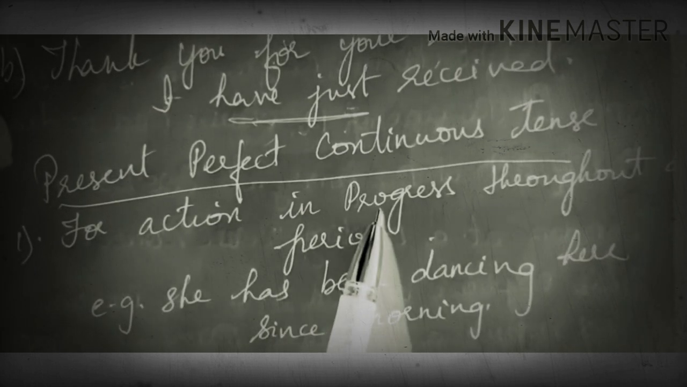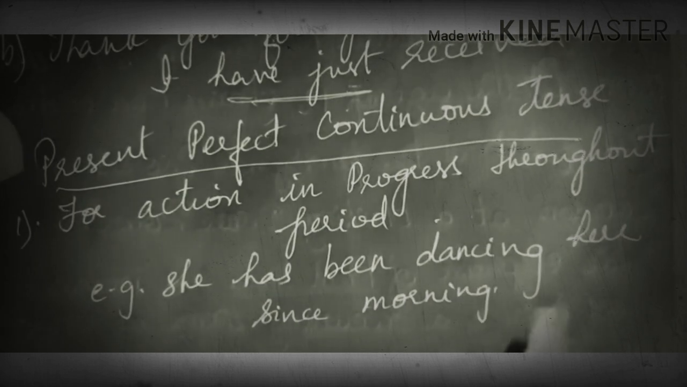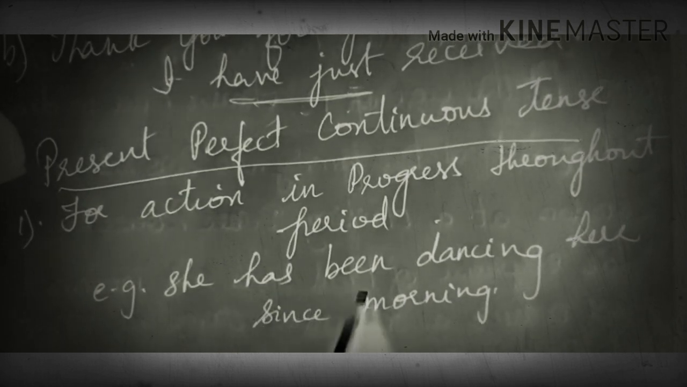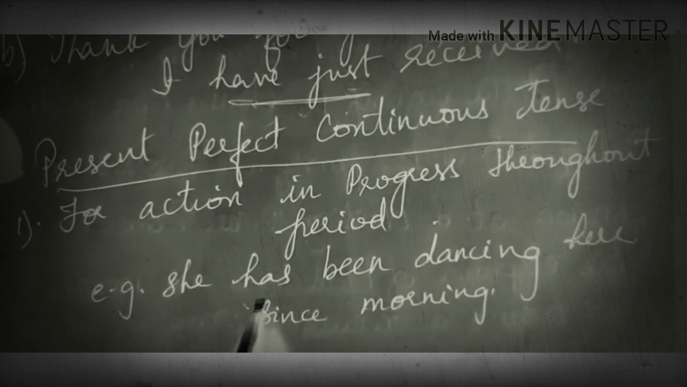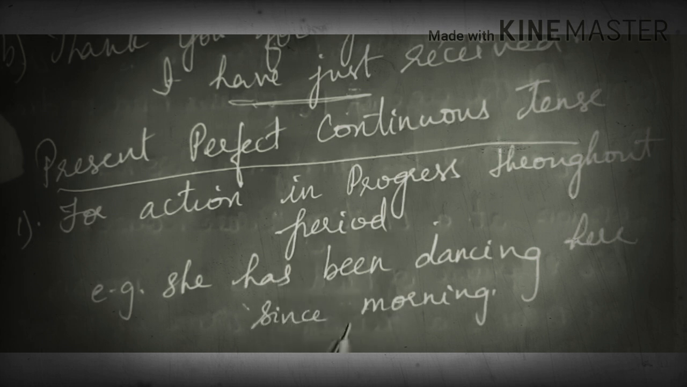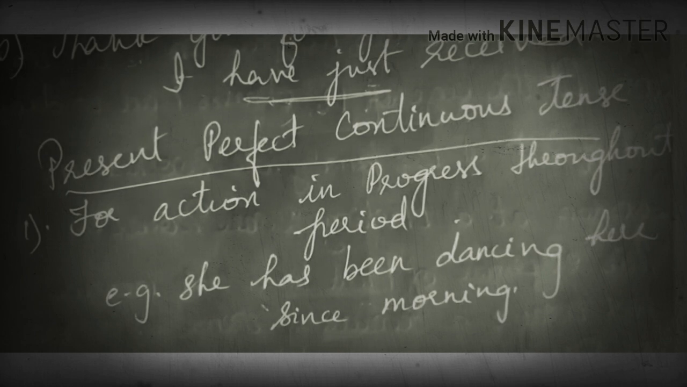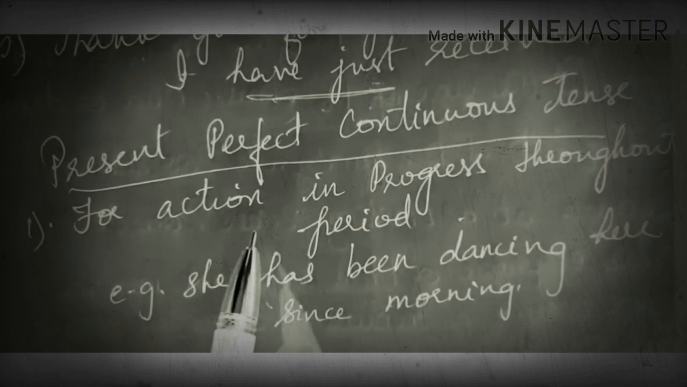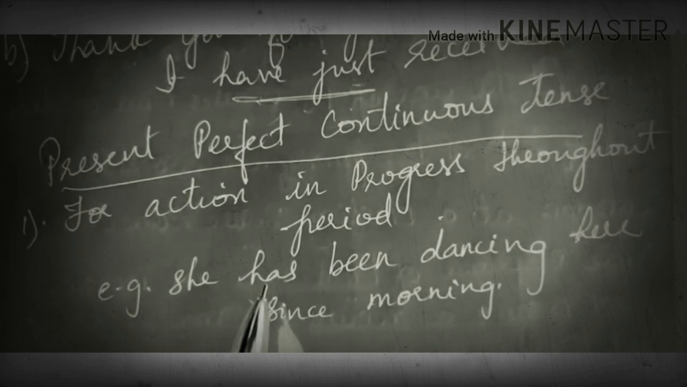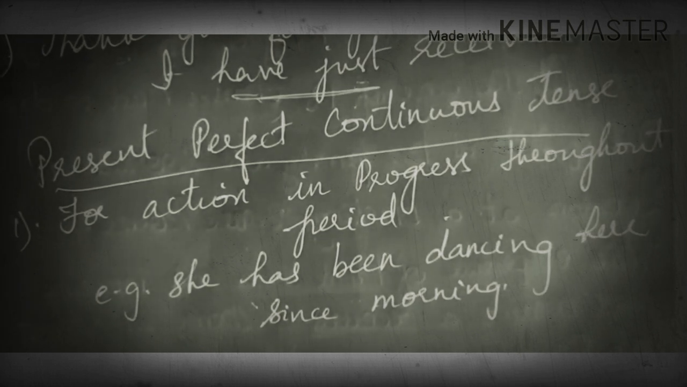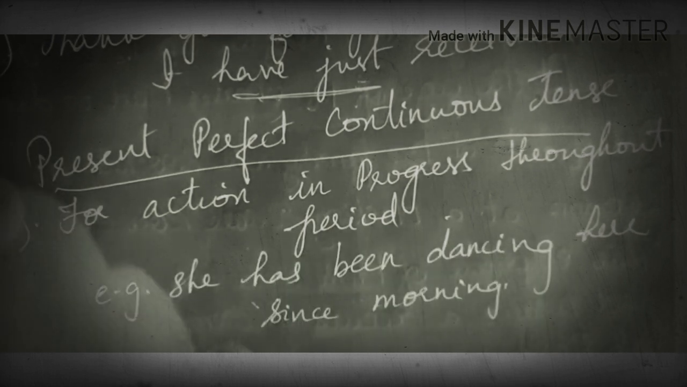Now you see, for action in progress throughout a period. This is one usage. Example: she has been dancing here since morning. So this action is going on throughout the period. The action is in progress. It's a continuous action. This tense is used when we want to emphasize that something has been in progress throughout a period. So she has been dancing and she is still dancing, or maybe just finished dancing. So the action is going on.